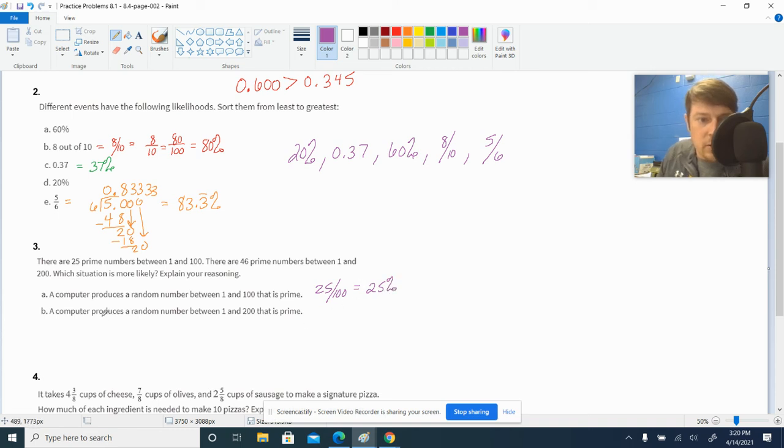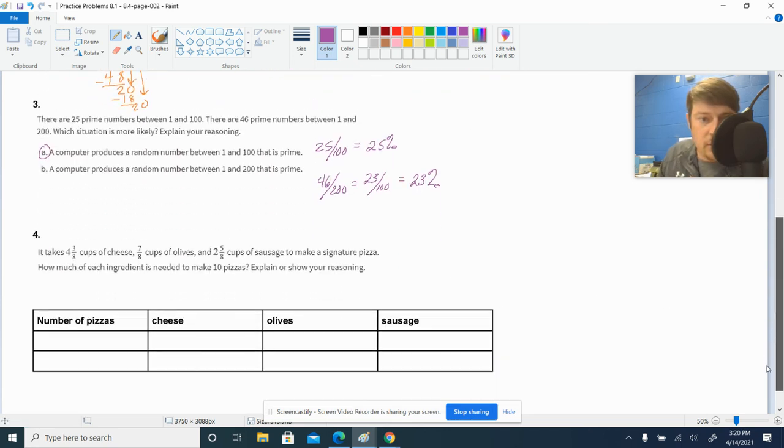Okay, so let's look at the next one. A computer produces a random number between 1 and 200 that's prime. Well, there's only 46 out of 200 that are prime between 1 and 200. So that's the same as 23 out of 100, which is only 23%. And even though they're super close, I'm slightly going to go with A here because 25% is a little bit better odds than 23%.